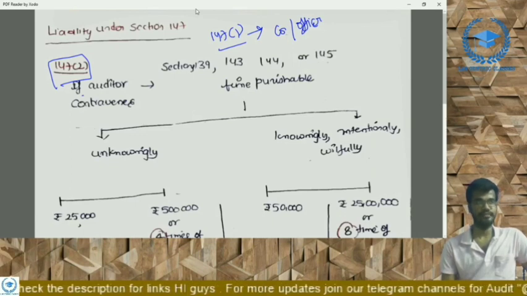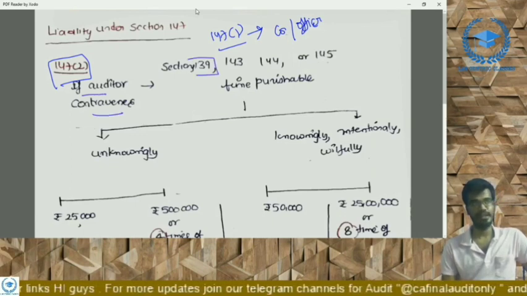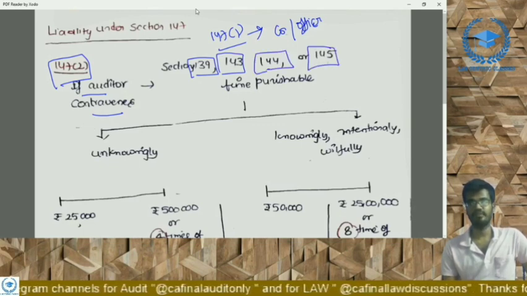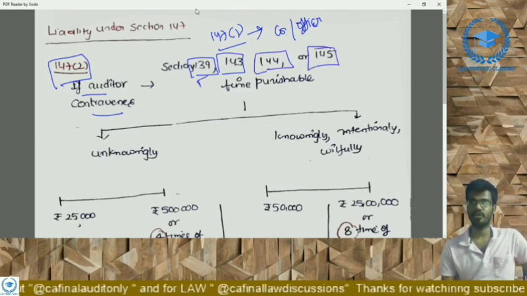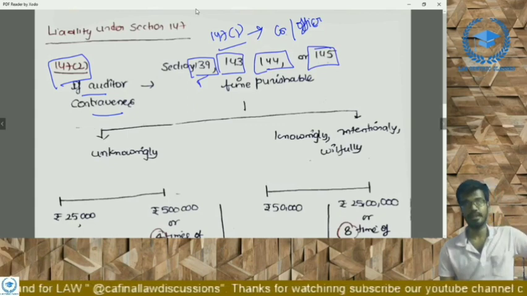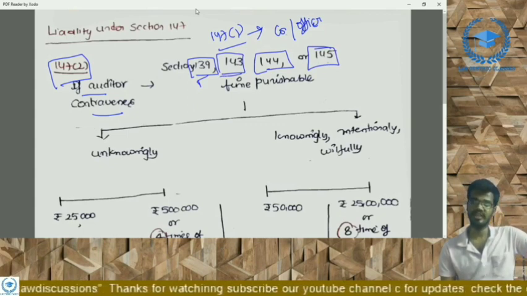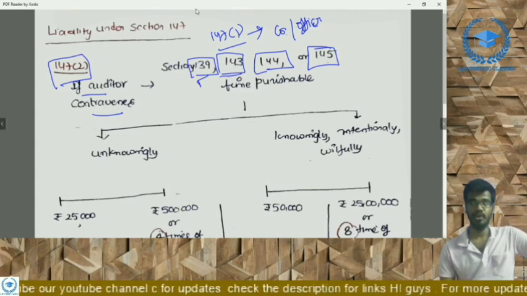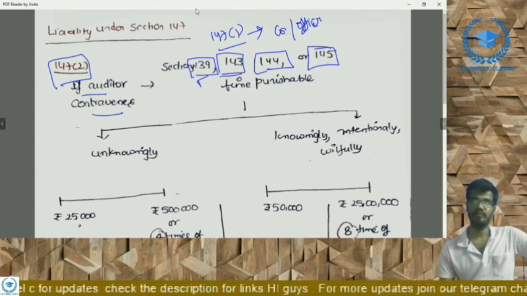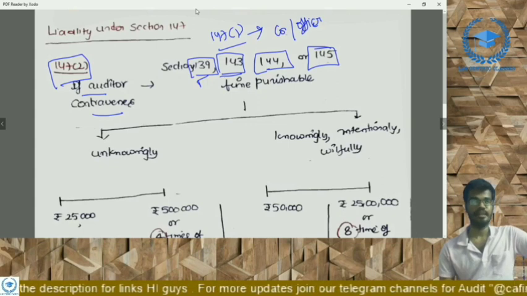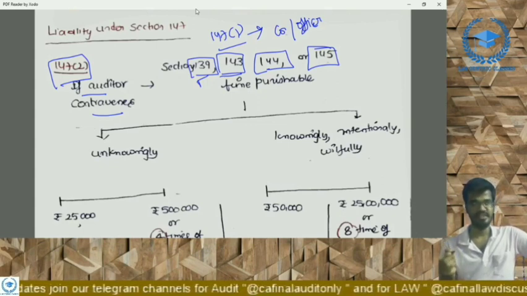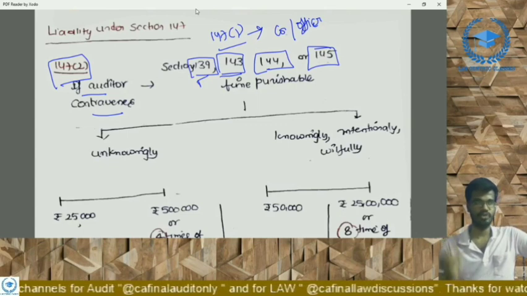If the auditor contravenes section 139, section 143, section 144 or section 145 - this is appointment of auditor, rotation, so many provisions are covered here. And 143 is the duty to inquire, duty to report, fraud reporting, so many points are covered here also. 144 is the prohibited services section, and 145 is the duty to sign, right? We have discussed enough on the auditors and companies chapter in our previous videos. If you want to listen to that, please go and watch the previous video, right?